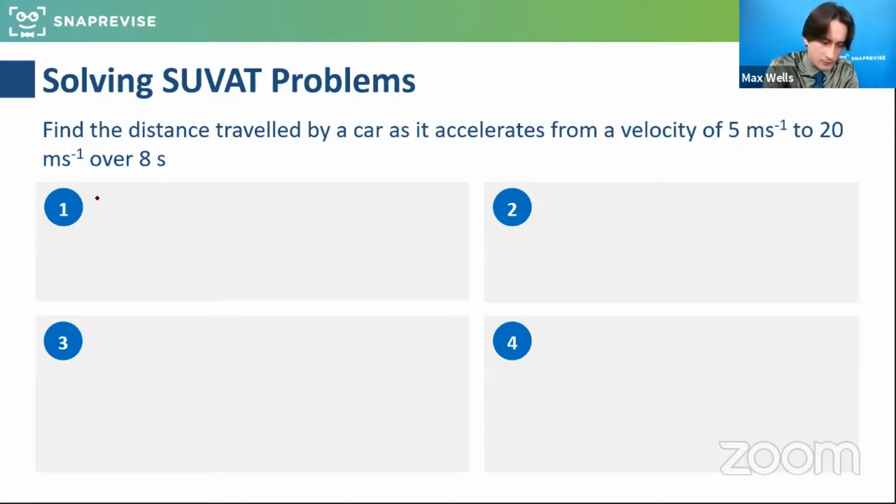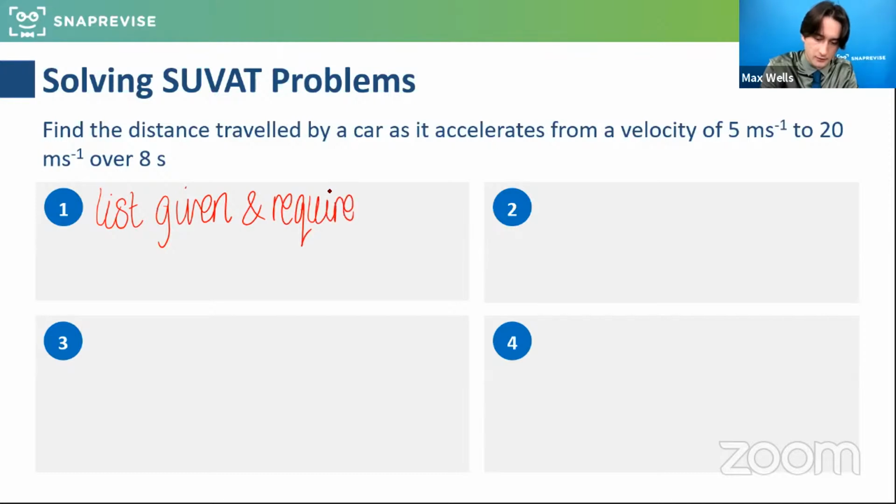The first thing we're probably going to do, if this is new to you, is list what we've got going on. List the given and required quantities. Let's have a little think about what we know and what we need to know.